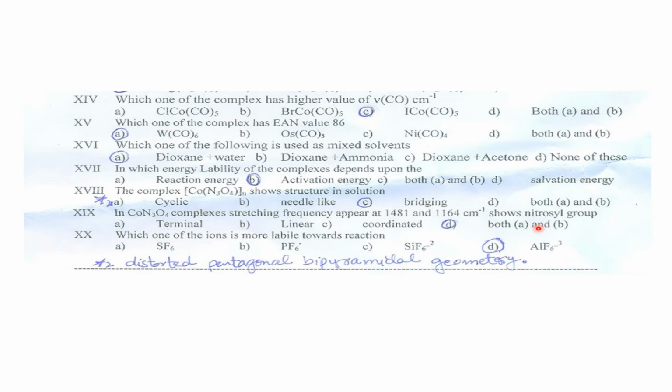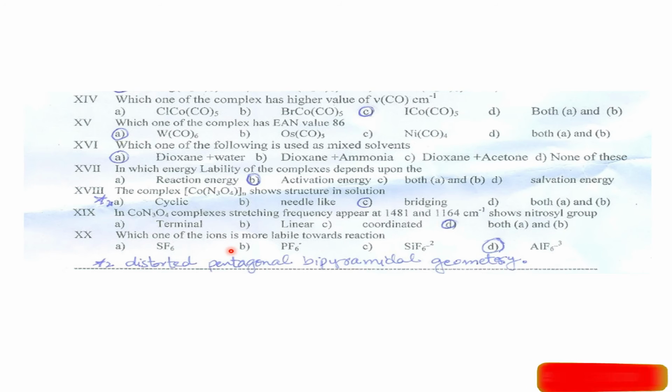So the stretching frequencies for a terminal or linear nitrosyl group appear at 1481 and 1164 centimeter inverse. If the nitrosyl group is linear, then it must be terminal as well. So both A and B, option D, is the correct one.